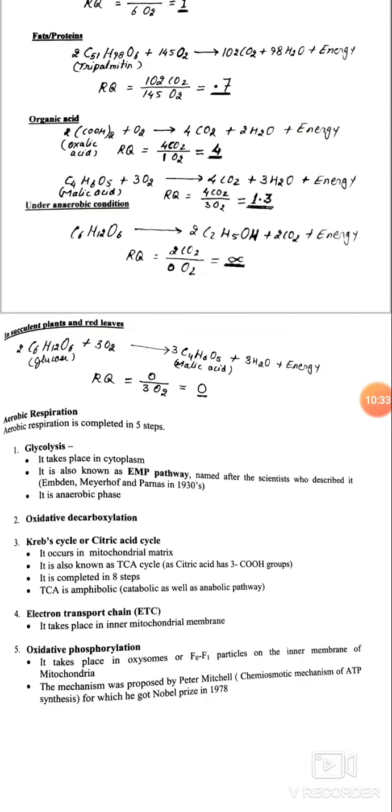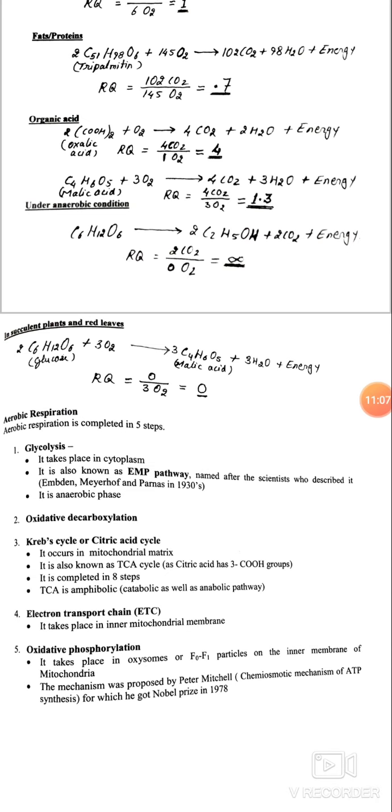Aerobic respiration is completed in 5 steps. First is glycolysis. It takes place in cytoplasm. It is also known as the EMP pathway, Embden-Meyerhof-Parnas pathway, which was described in 1930. It is an anaerobic phase. Second is oxidative decarboxylation. Third is the citric acid or Krebs cycle. It occurs in the mitochondrial matrix. It is also known as the TCA cycle.